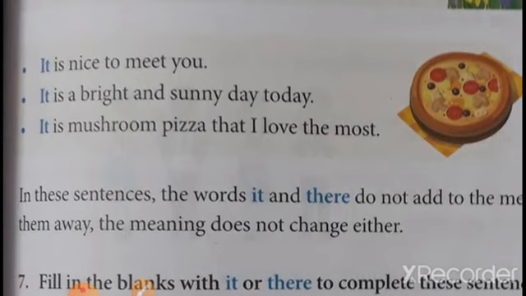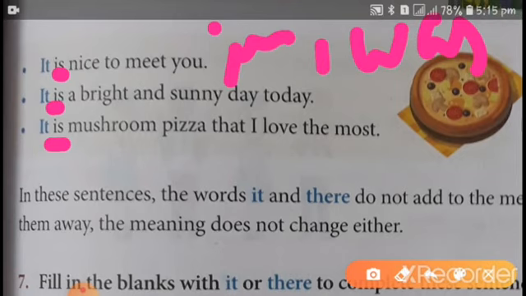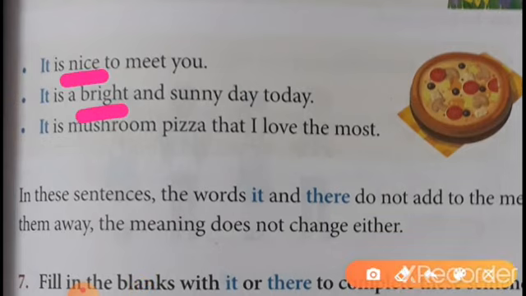Let's see. It is nice to meet you. It is a bright and sunny day today. It is mushroom pizza that I love the most. So children, I will tell you about it. It is used with we. We means the helping verbs: is, am, are, was, been. These are the helping verbs and it is called be plus adjective.